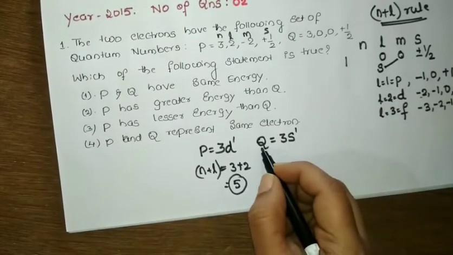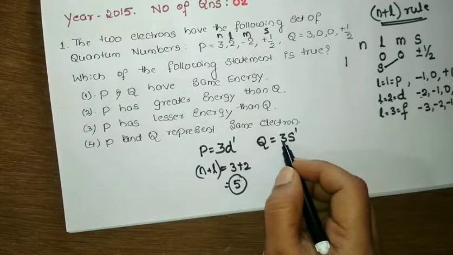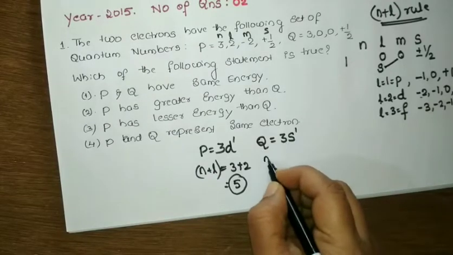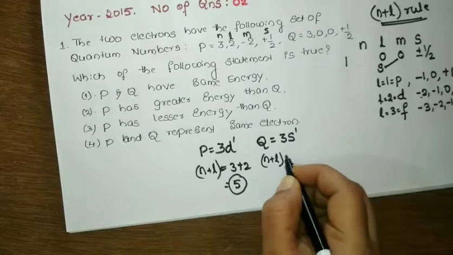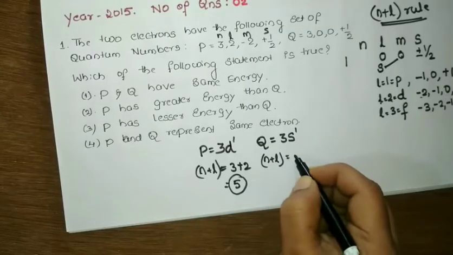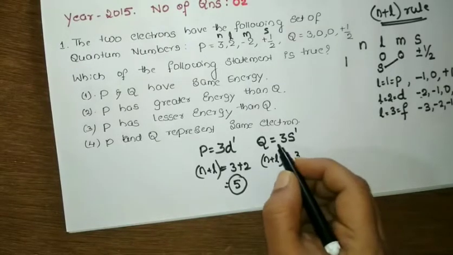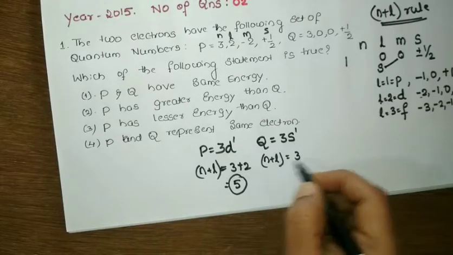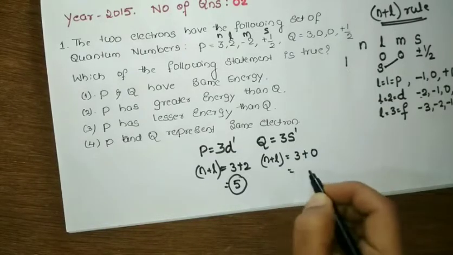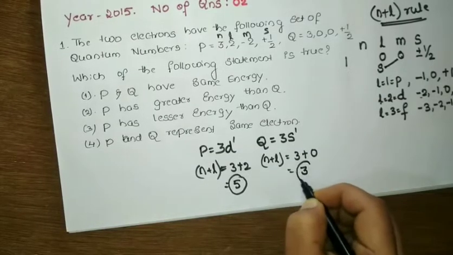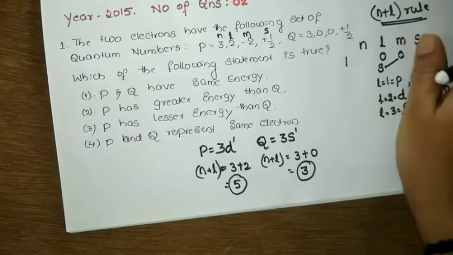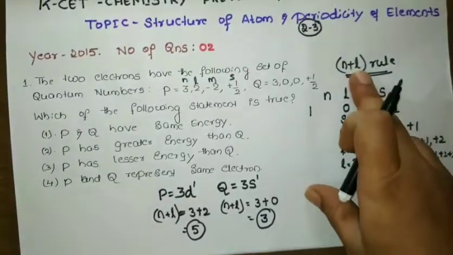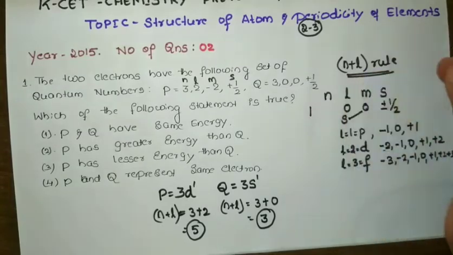Similarly, come to the q electron, that consists of a 3s orbital. If I apply the n plus L rule over here, n is common, 3. For the s orbital, the L value is 0. So what value did you get? 3.